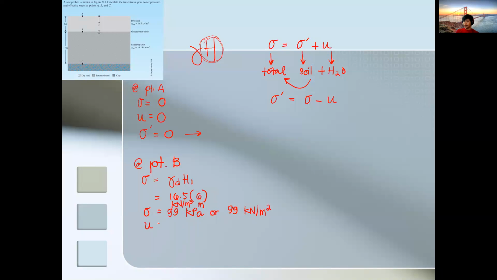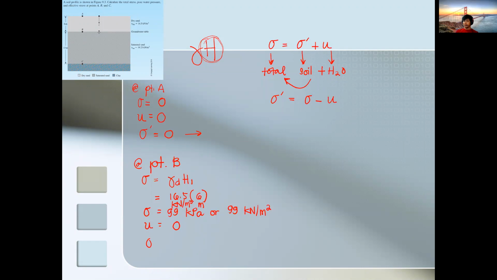Next is the water stress. Going towards point B, it is all dry, di ba? Your water only starts at B, so we can say that the water stress is 0. At 6 meters, it is still dry. Going towards point B, that's all dry sand, there is no water yet. So meaning, we have a 0 kilopascal pressure on the water aspect.